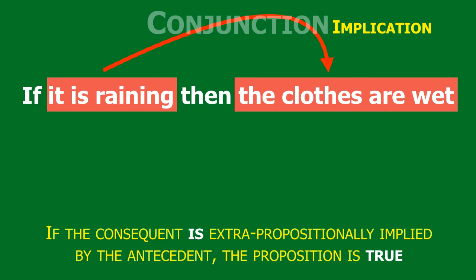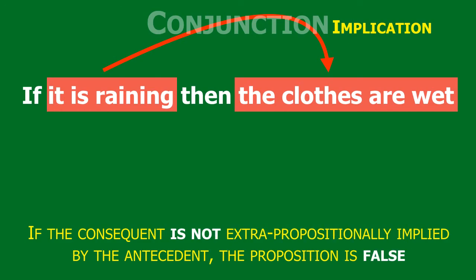So if in reality the fact that it rains entails that the clothes are wet, extra-propositionally, in other words, then the proposition is true. Otherwise, it's false. So again, a conditional proposition describes an extra-propositional state of affairs. It describes something outside the proposition that is the reality, and that reality is a connection between the truth of two propositions.